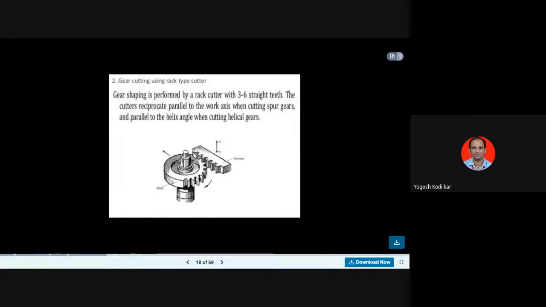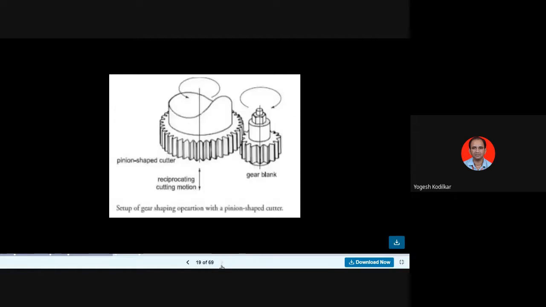हे साधारण 1, 2, 3, 4, 5, 6, 3 to 6 straight teeth असतात इथे, and the cutter rotates. This cutter is rotating. Workpiece is rotating, reciprocating parallel to the work axis. Work axis चे काय होणार आहे? त्याच्या parallel to reciprocate होणार आहे, and cutting spur gears and parallel to the helix angle when cutting helical gears. That is gear shape cutting or shaping by rack type cutter. Again there is a meshing, gears are there. Gear blank, then pinion shape cutter. It is reciprocating motion for producing the gears.